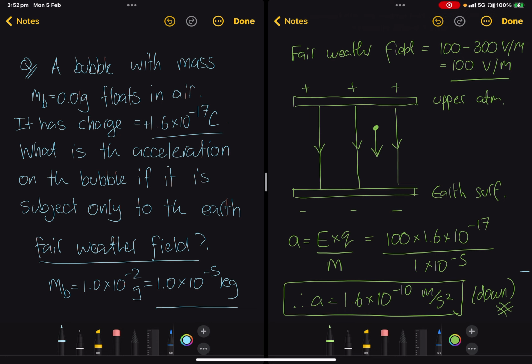So you use the formulas to find the number, and then you think about the problem, and you think, well, what's happening? This thing has a positive charge, so it attracts the negative, so it goes down. Because if you tried to get the formula to deal with the direction for you, you would have to identify that the Earth's fair weather field in this case is negative, right? That's where the negative direction will come from. So it would be fair weather field is minus 100 because it's going downwards, multiplied by the charge divided by the mass. Better to just deal with magnitudes than think of direction by thinking about the problem.